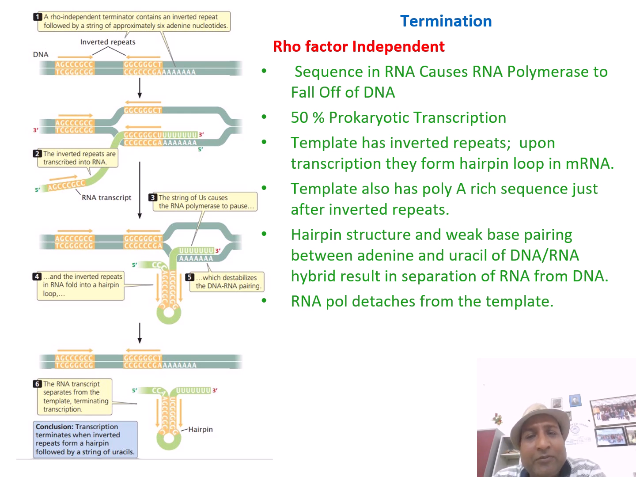So 50% of the prokaryotic transcription terminates by this mechanism. So the template has inverted repeats. Upon transcription, they form a hairpin loop in the mRNA. And the template also has a poly-A sequence after the inverted repeat. And the hairpin structure results in the separation of RNA from DNA, and RNA polymerase is detached from the template.